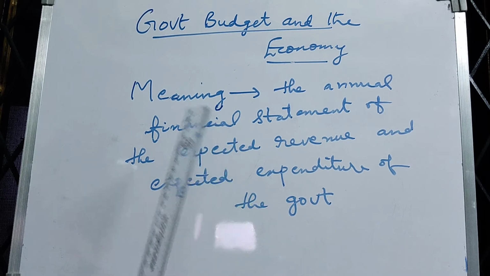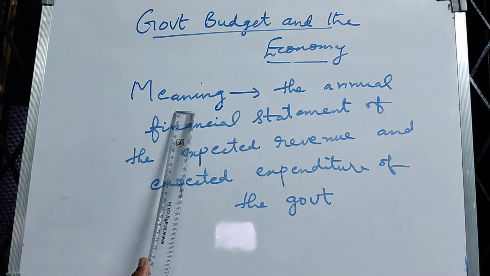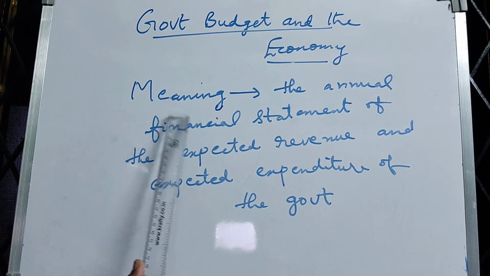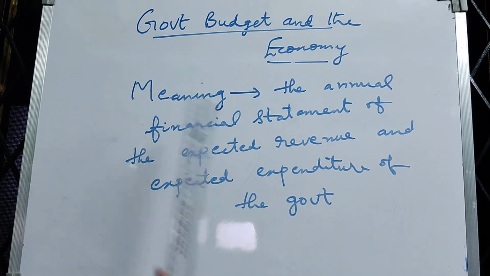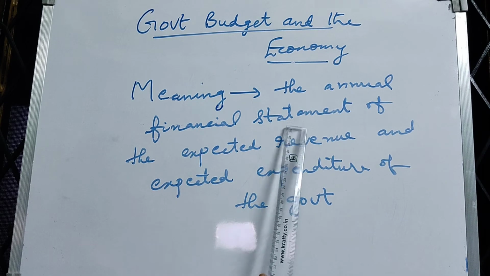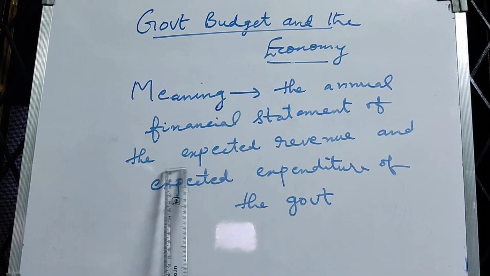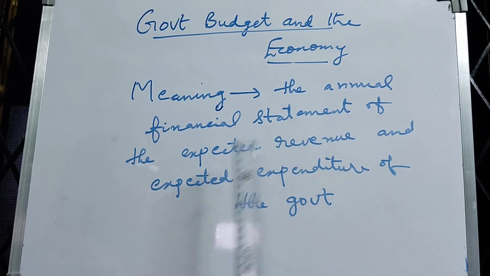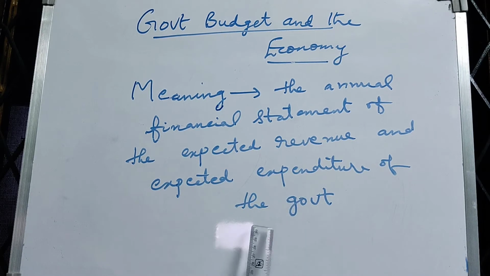The first topic is the meaning of government budget. What is government budget? The government budget is the annual financial statement of the expected revenue and expected expenditure of the government.